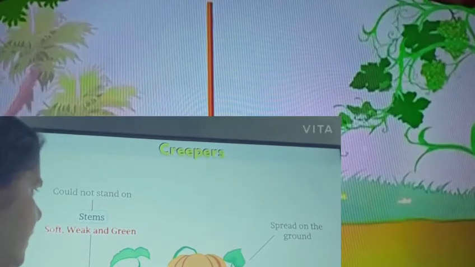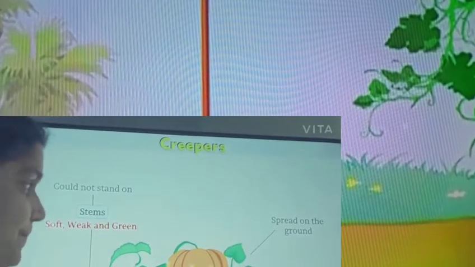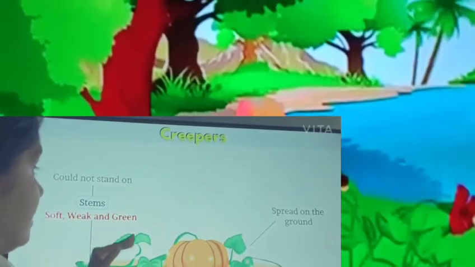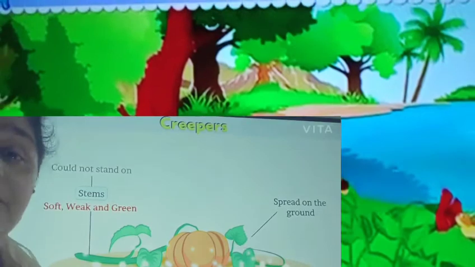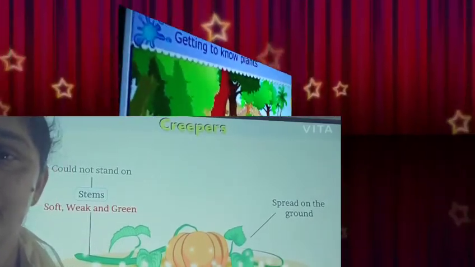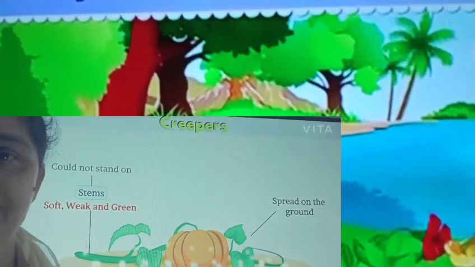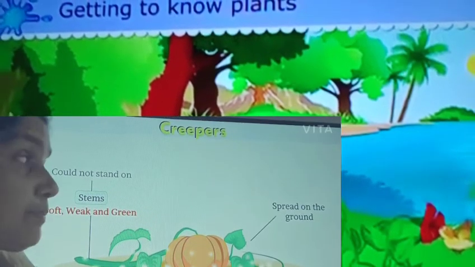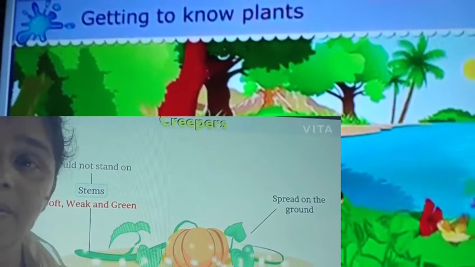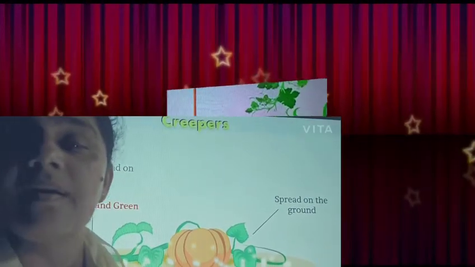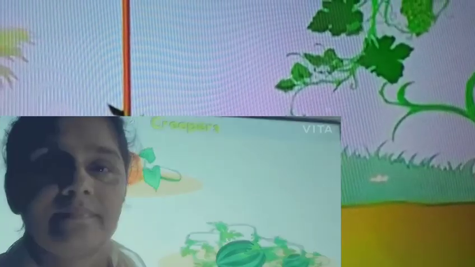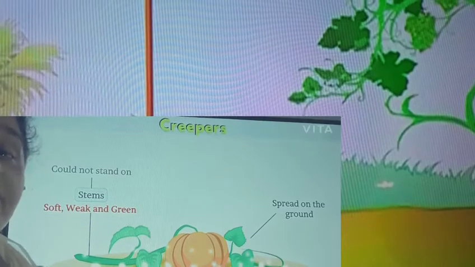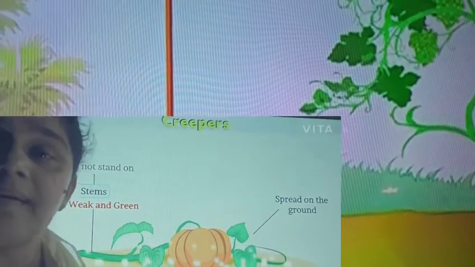They got a very soft, weak and green stem. And they could not stand on their own stem. They need support. Such plants are known as creepers. Creepers means they spread on ground or they creep on ground.